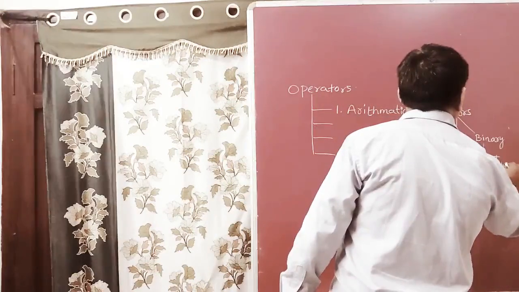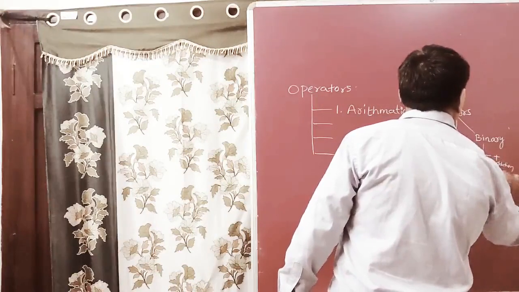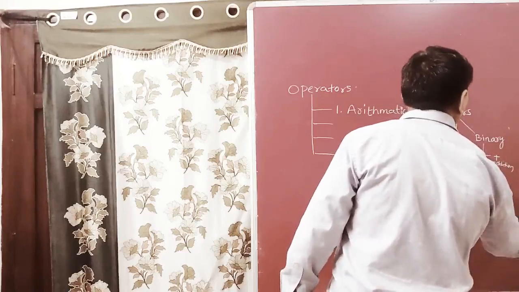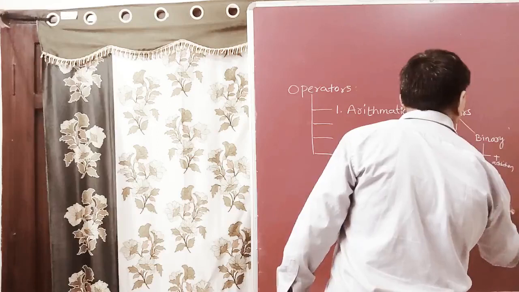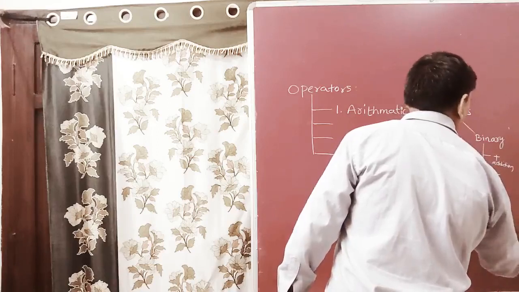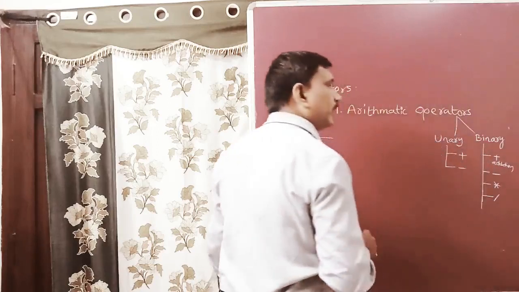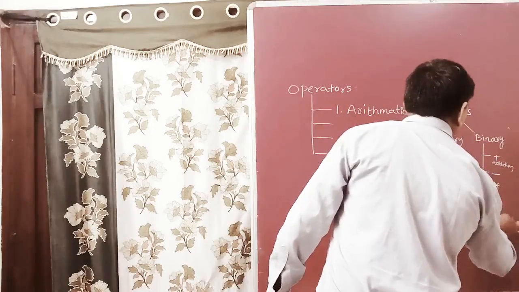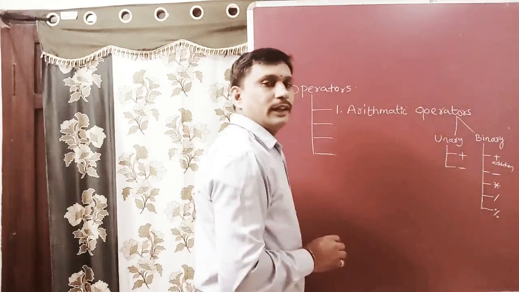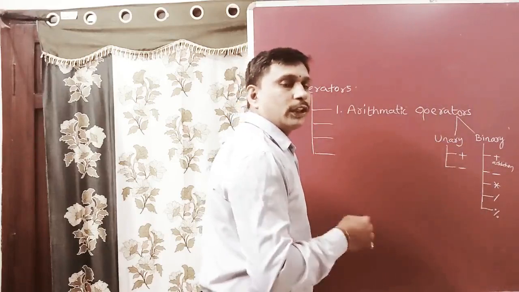Here it is called addition. Minus means the subtraction operator. After that, multiplication, and slash means division, ordinary division. After that, the percentage symbol is the modulus operator.